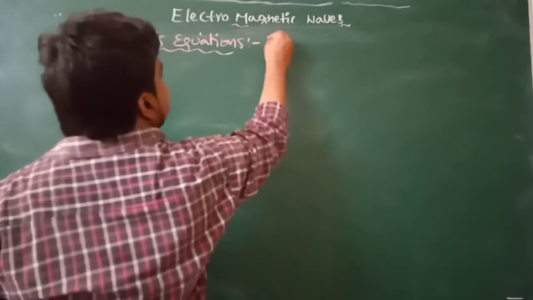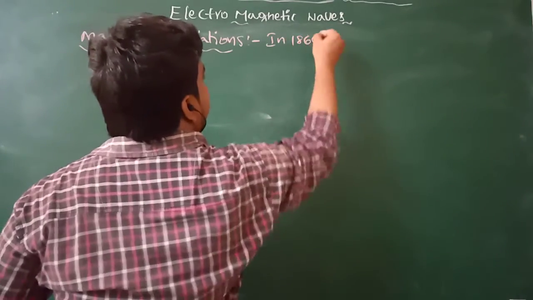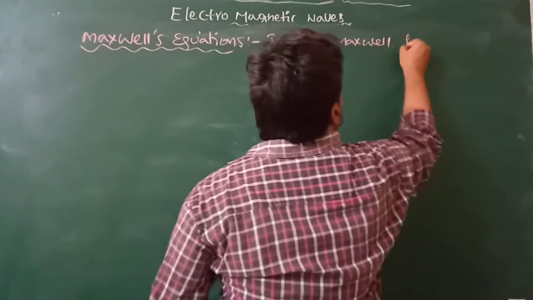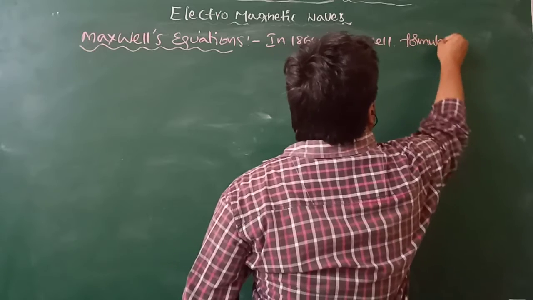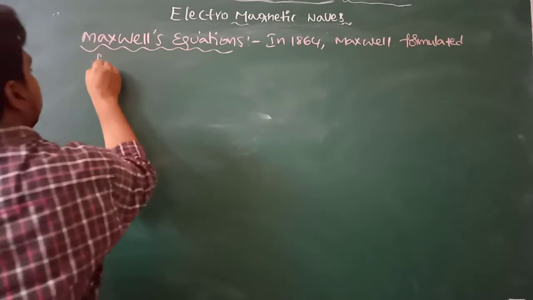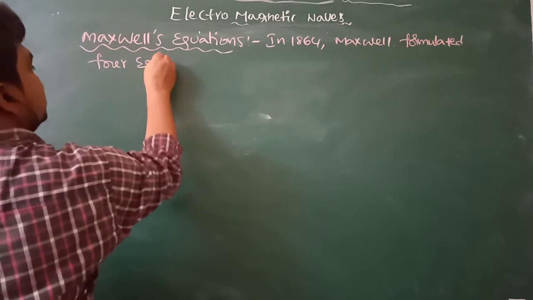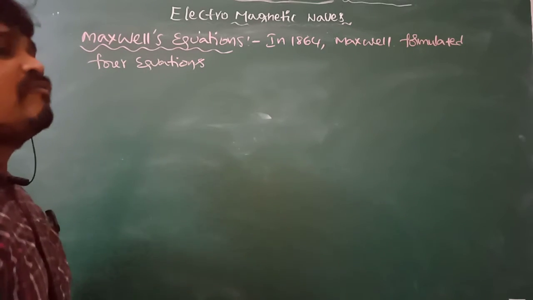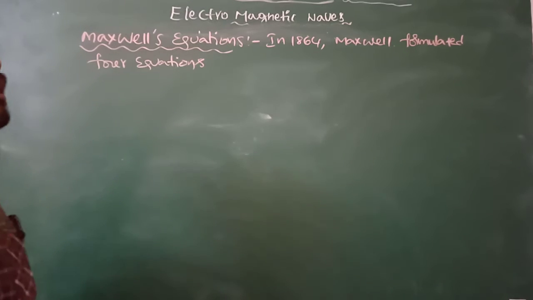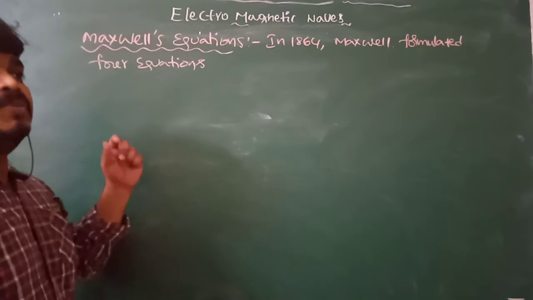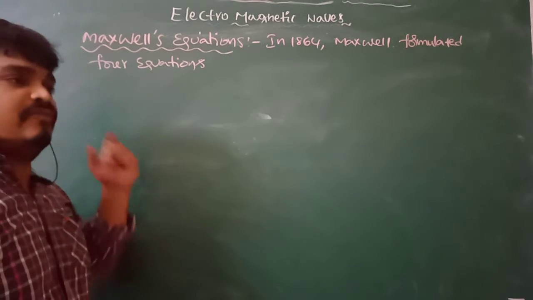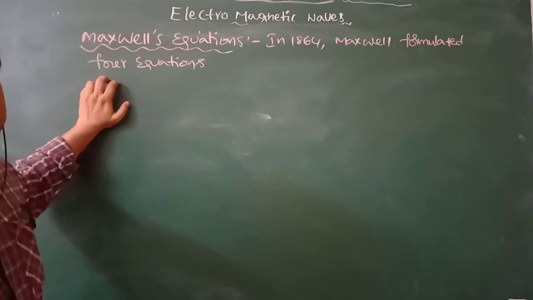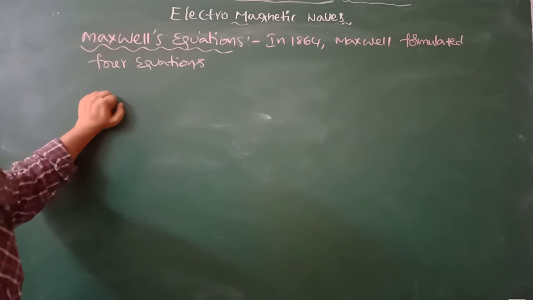In 1864 the scientist Maxwell formulated four equations from the fundamental laws of electricity and magnetism to describe the behavior or properties of electromagnetic waves. Those four equations are represented as Maxwell's equations.